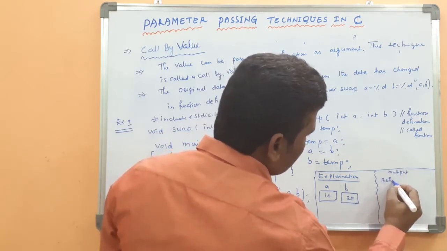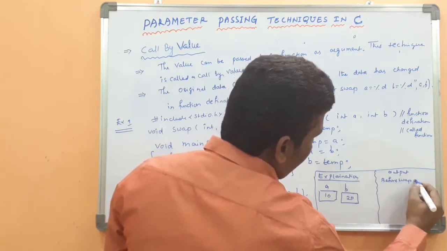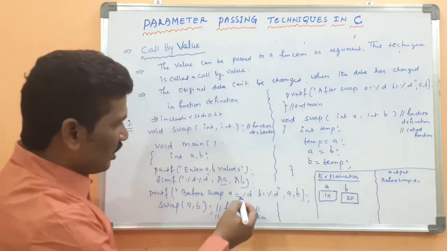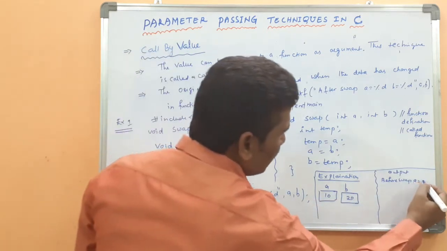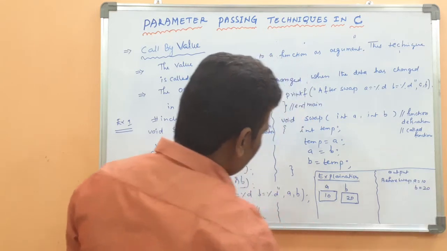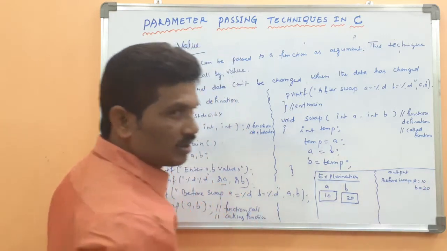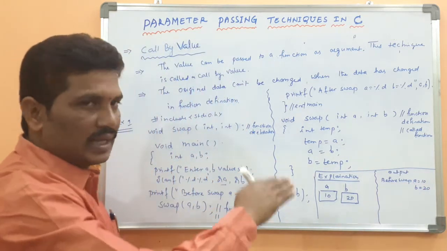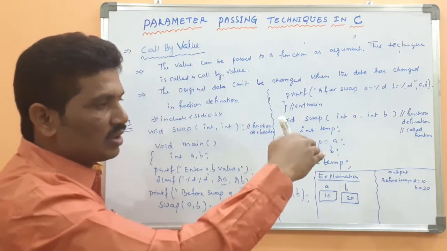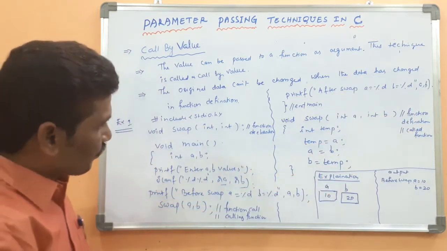Before swap, what is the a value? The a value is 10, then the b value is 20. There is no space here, I wrote it like this, but the output should not be displayed like that. Before swap a equal 10, then space, b equal 20, like that the output will be displayed.